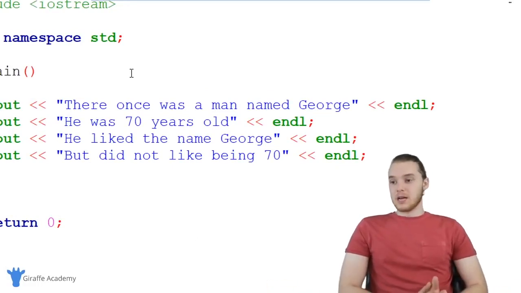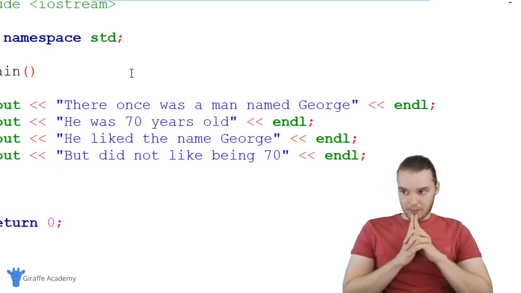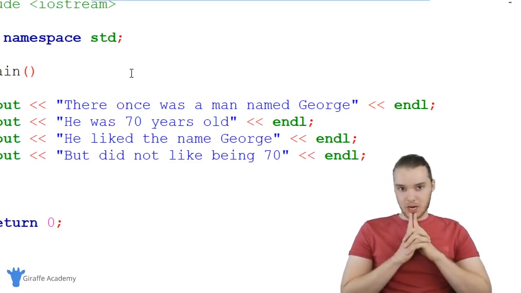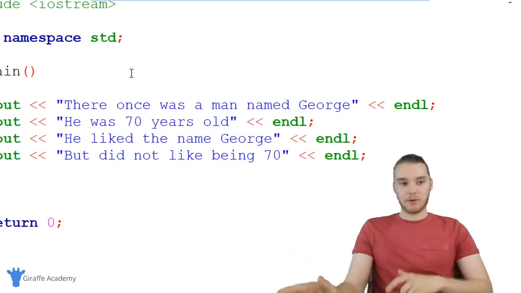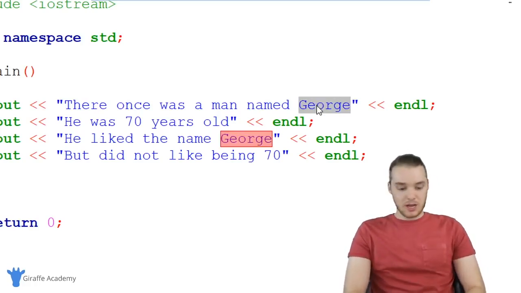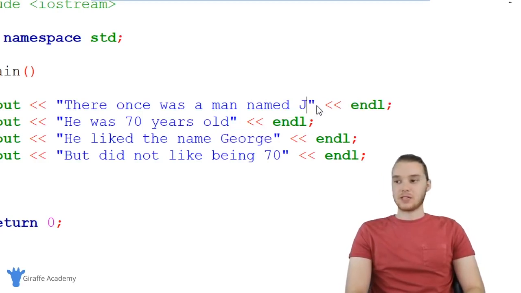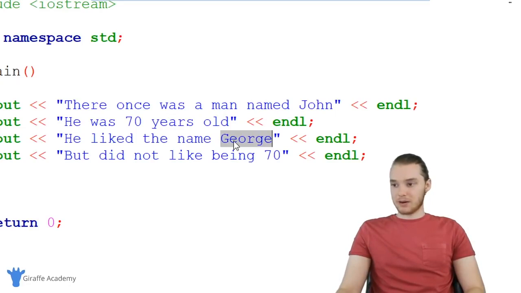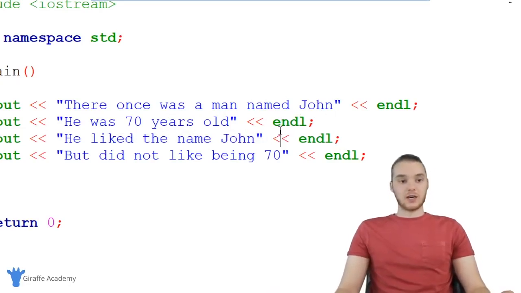So this is a pretty nice C++ program. It serves its purposes. But let's say I'm looking at my story, and I'm thinking, maybe I want to change the character's name. Maybe I don't like the name George. Maybe I want to change it to a different name. What I could do is go through and manually change it in each line of code. So I could come here where it says George, and change it to John. I'll keep looking through the story. Down here it also says George, so I'll change it to John. And there we go. We've changed the character's name.